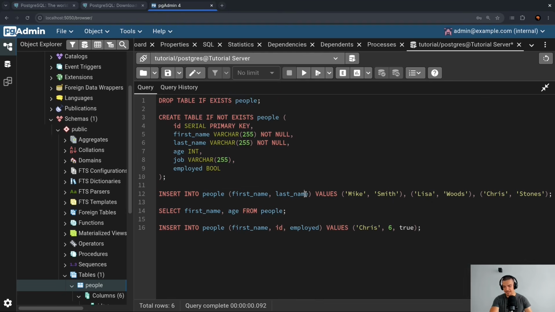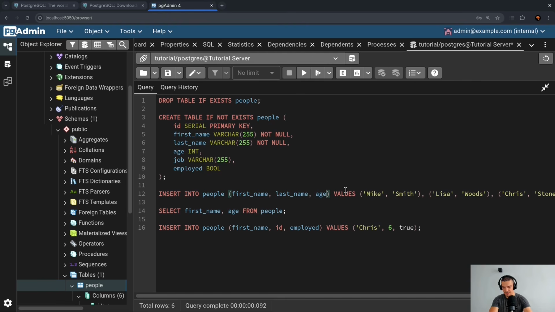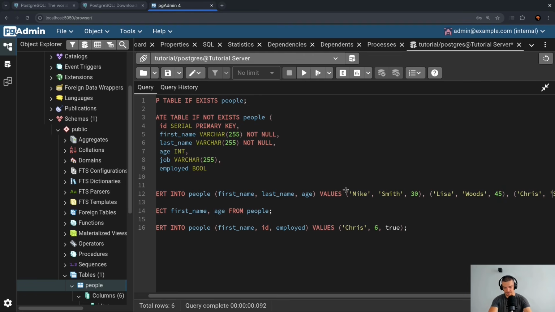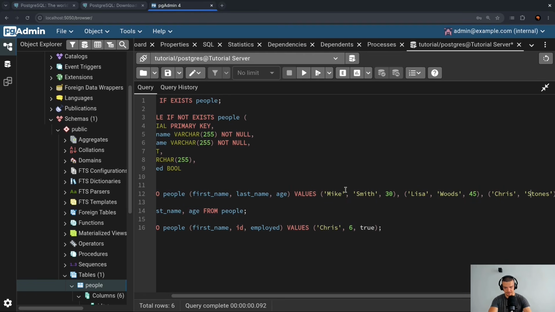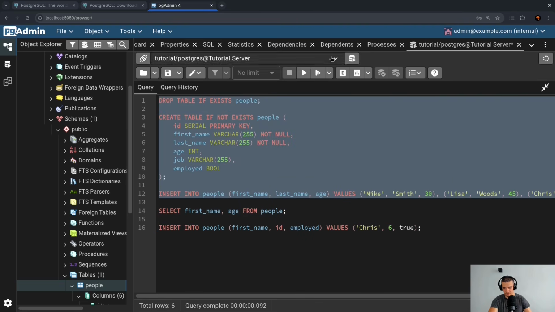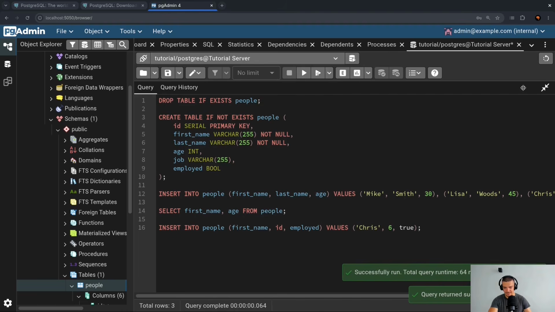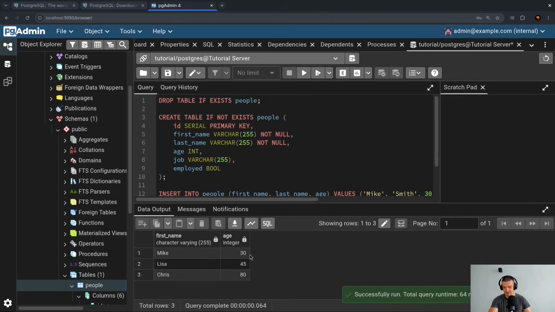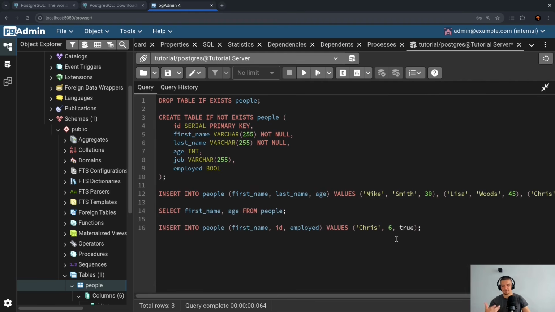For this, let us actually add some data that contains the age. So we're going to say Mike Smith, and I'm going to say that he is 30. Then she here is 45, and this guy is, let's say, 80. So now we have a bunch of age values too. Let's drop the table, or let's mark all of this and execute this. There you go. So now I can select everything again, and we see we have Mike, Lisa, Chris, 30, 45, and 80.